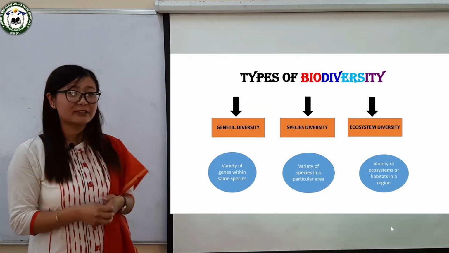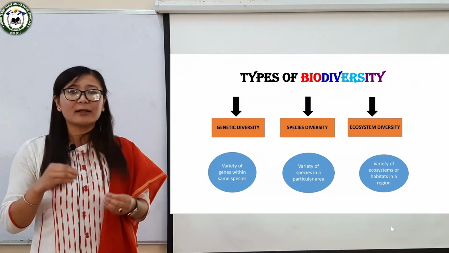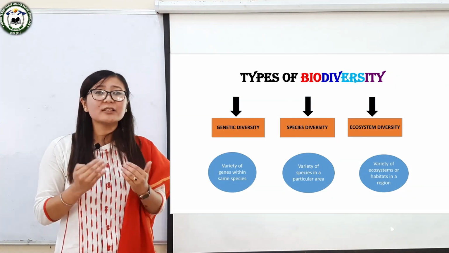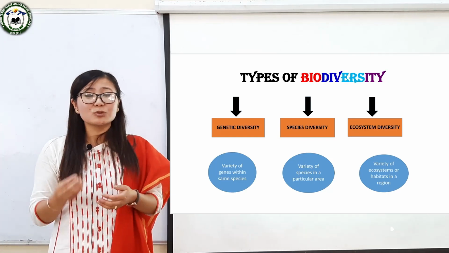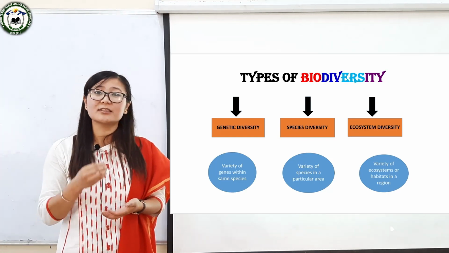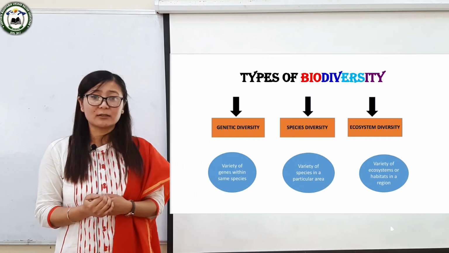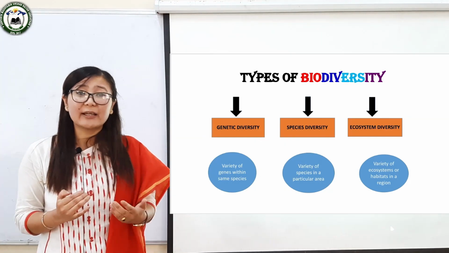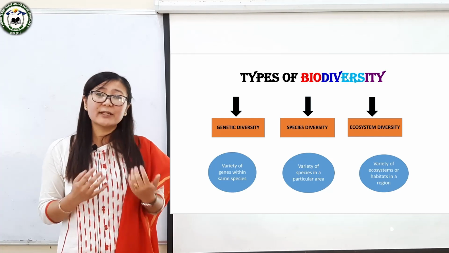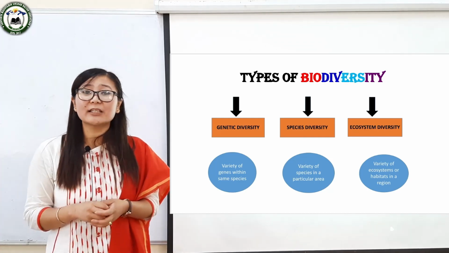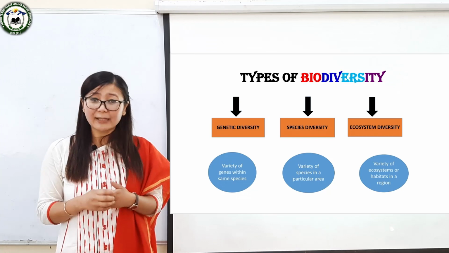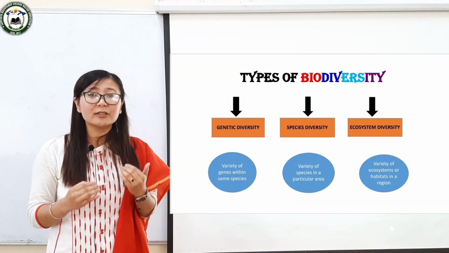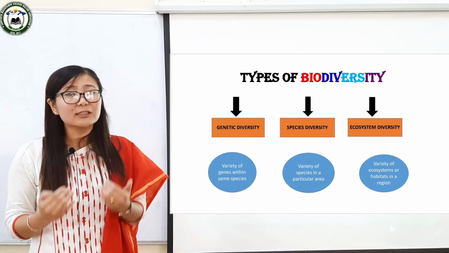So, genetic diversity. Genetic diversity is related with genes. The variation in the genes and genotypes within the same species is considered as genetic diversity. As we all know, every individual is unique owing to their distinctive genes. For example, all human beings are unique in their physical appearance, right? Why are they different? They are different from each other because of their distinctive genes.